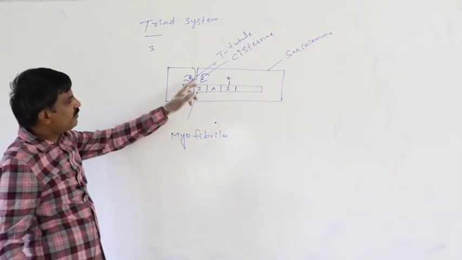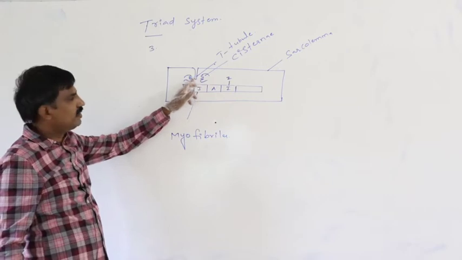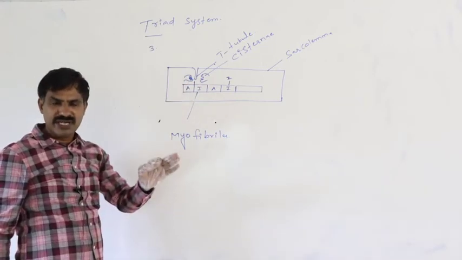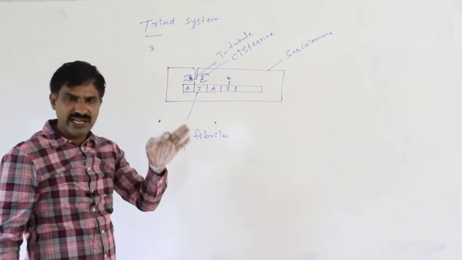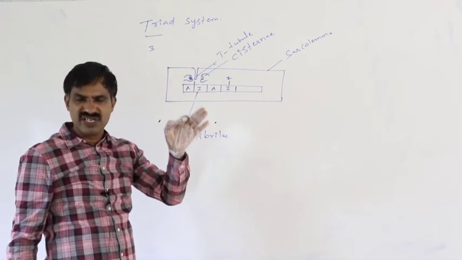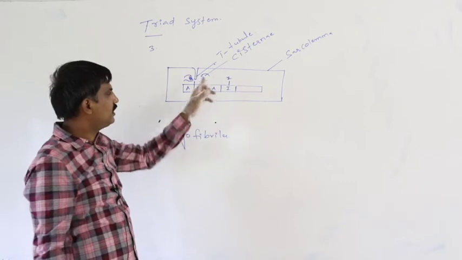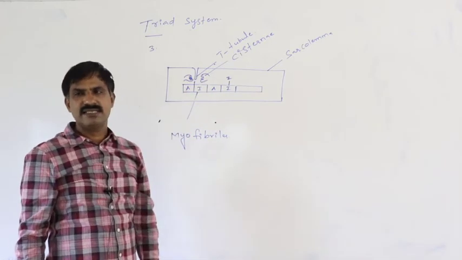Definitely on either side of the T-tubule, the sarcoplasmic reticulum which is present shows infolding to form a specialized structure that is said to be the cisternae.